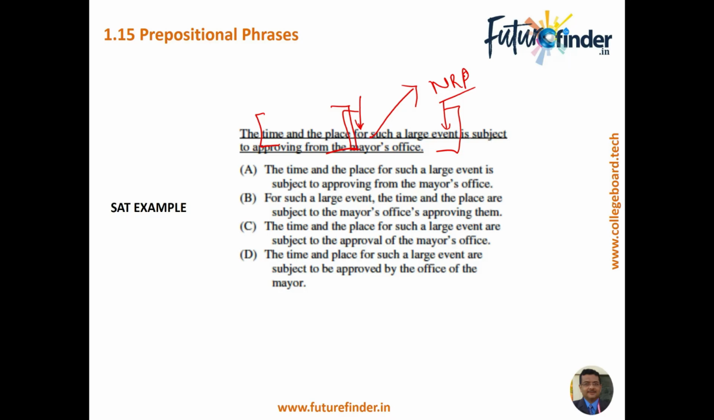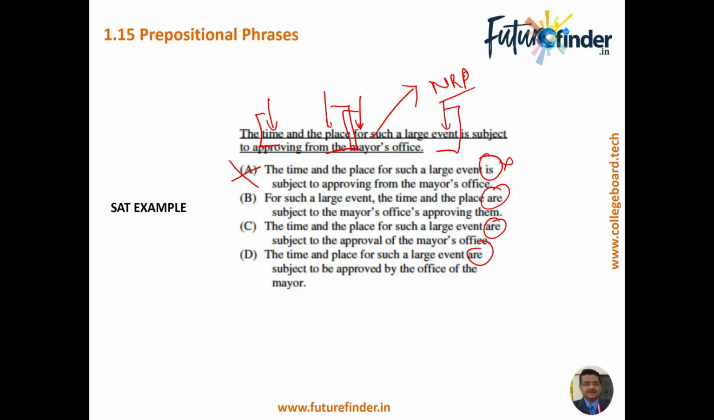So obviously A, which has got an is, cannot be correct because there are two entities, which is a compound subject, time and the place. So definitely we rule out A to start with. Then we can see that there are all R's out here, so we will have to find out which one is correct. So let's look at it.